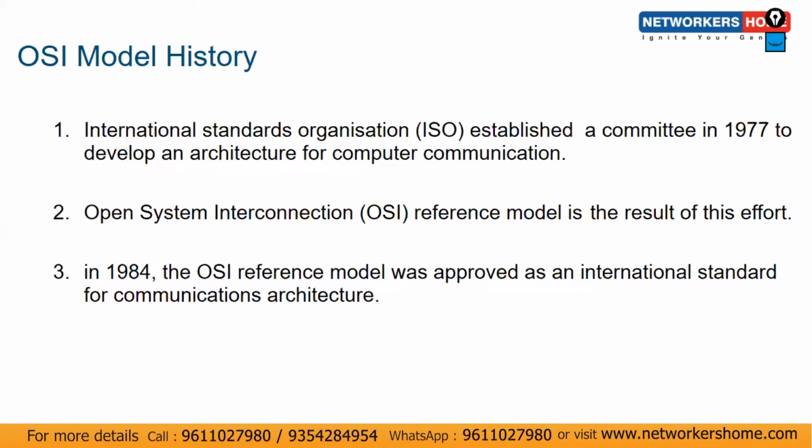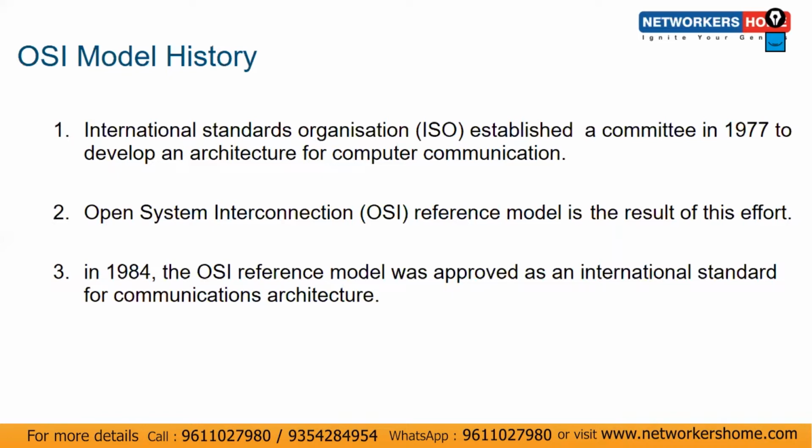Before 1977, there were a lot of issues. The companies were facing a lot of issues with communication between computers. So in 1977, ISO established a committee and asked them to develop one architecture for computer communication, a kind of standard. They were trying to build one standard for computer communications for all the vendors.